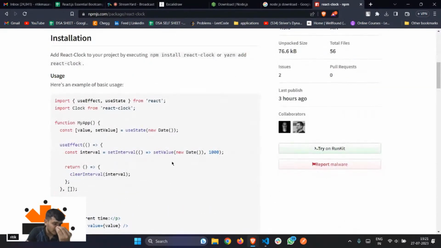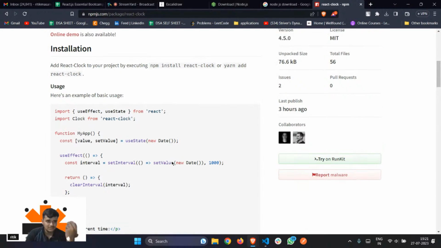Similar to what you have with STL, standard template libraries in C++, similarly here you have a thing called packages. And in order to download those packages, you need node package manager, that is npm.